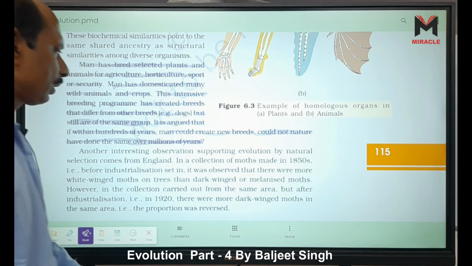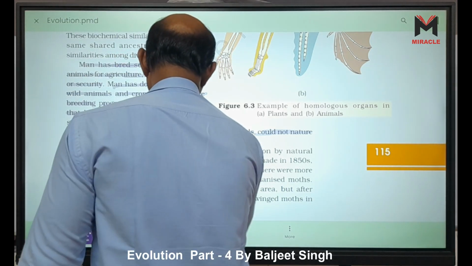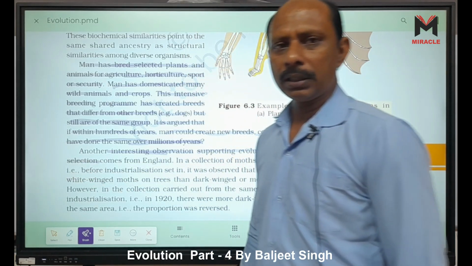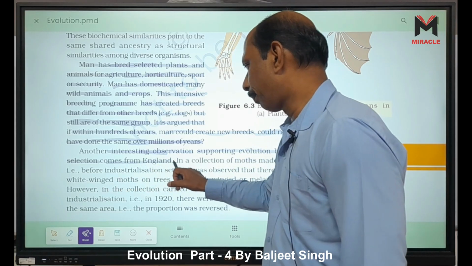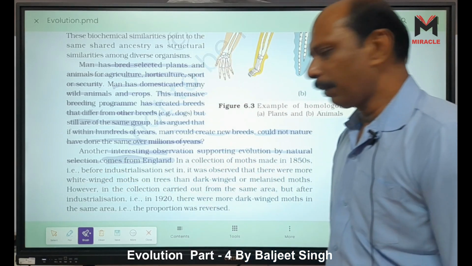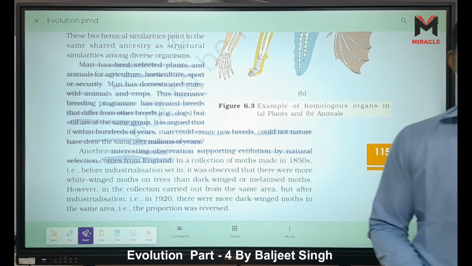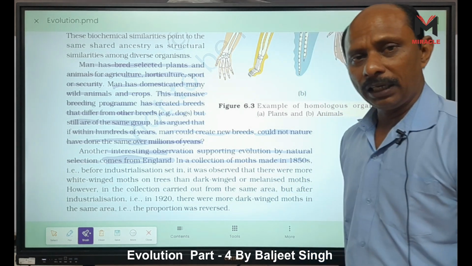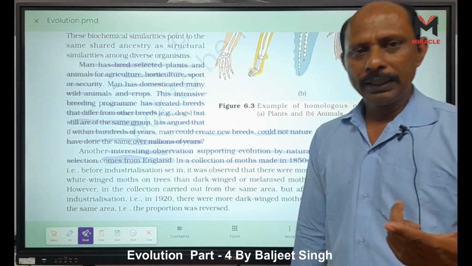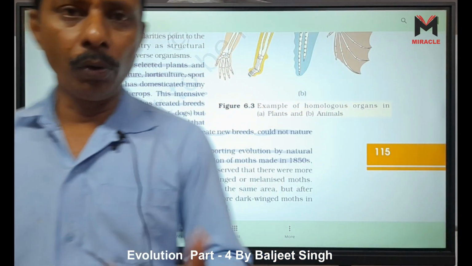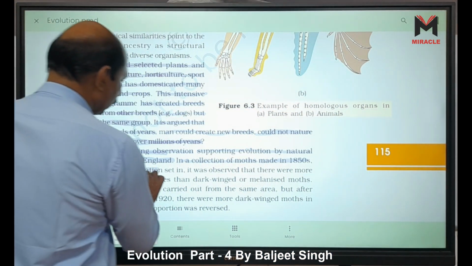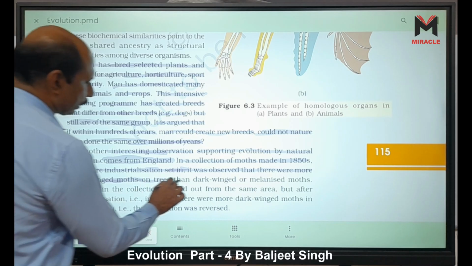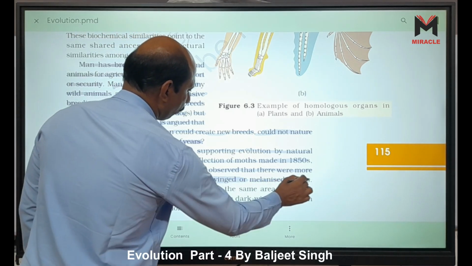Another interesting observation supporting the evolution by natural selection. Natural selection means Darwin, right? He comes from England. What example is given here? It is industrial melanism, right? In a collection of moths made in the 1850s, before industrialization, what happens? White moths are more in number, right? Before industrialization set in, it was observed that there were more white-winged moths on trees than dark-winged or melanized moths.